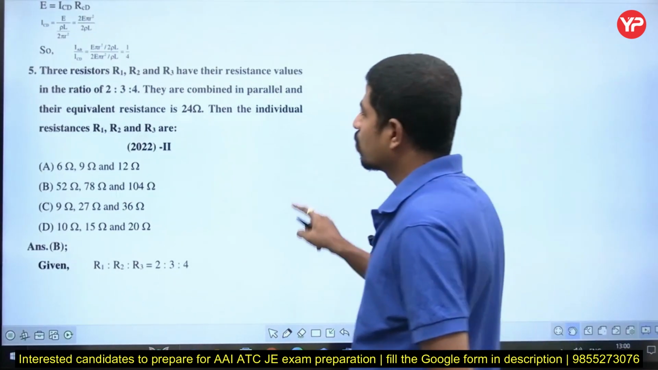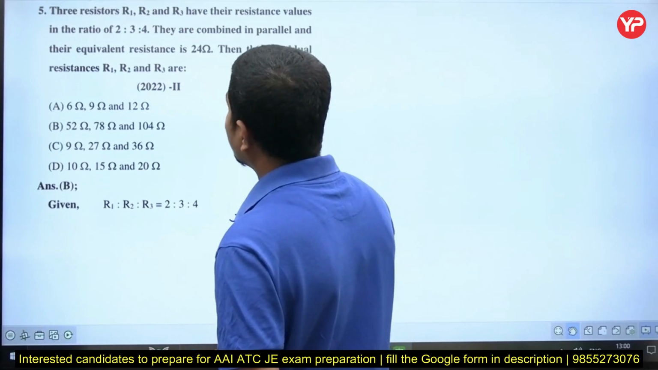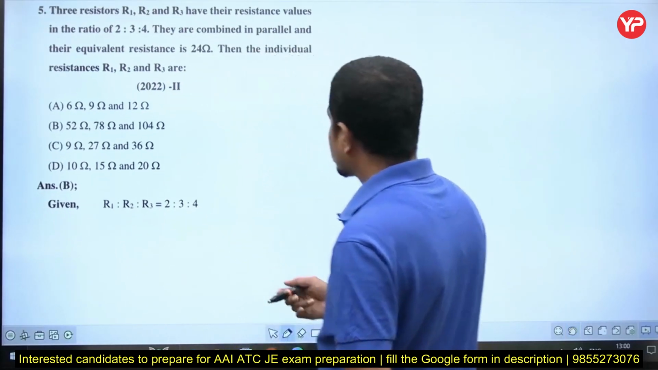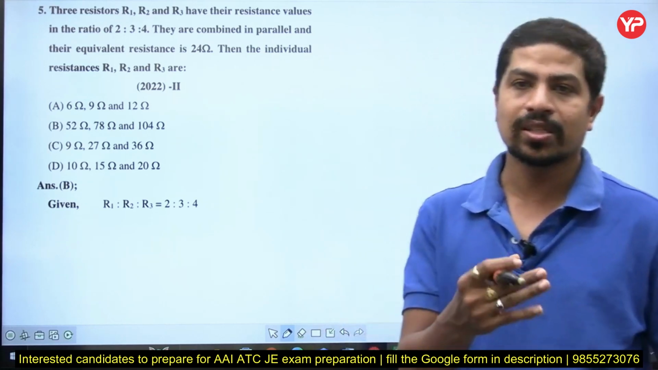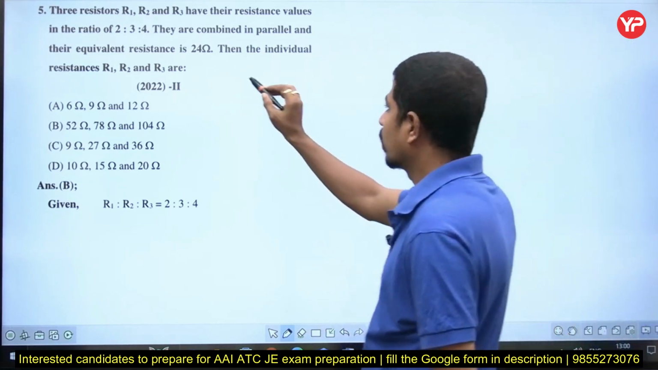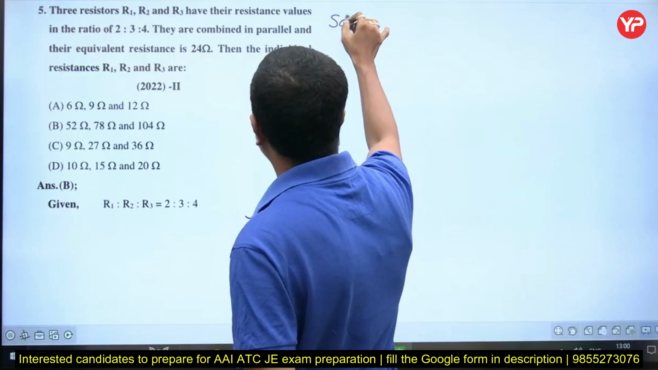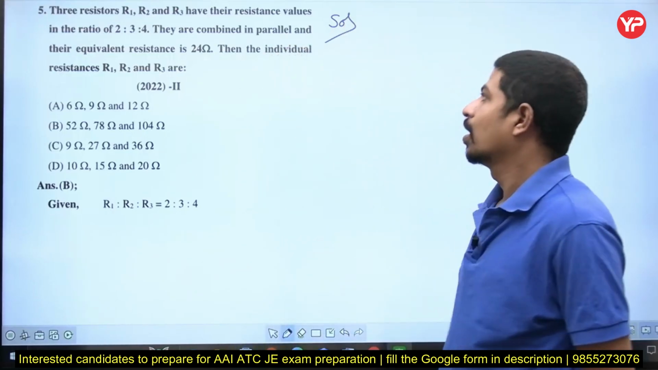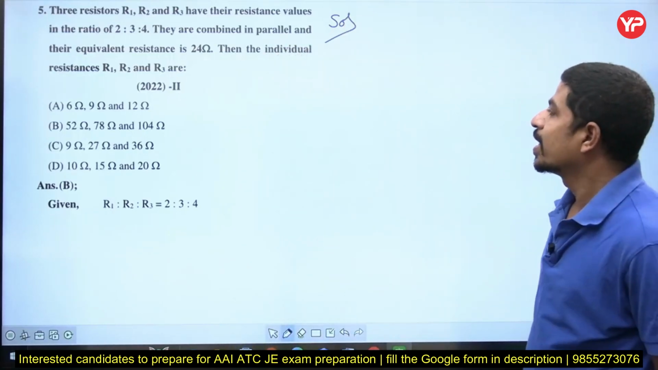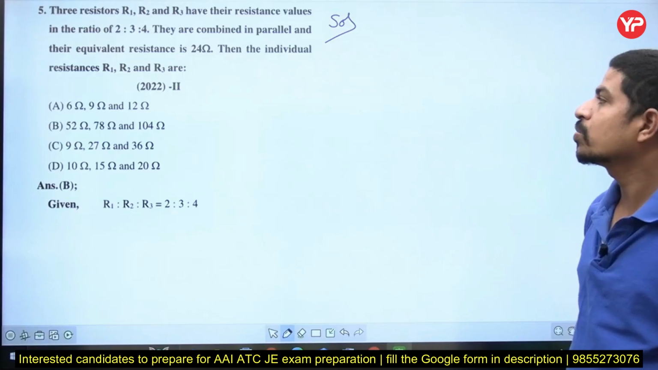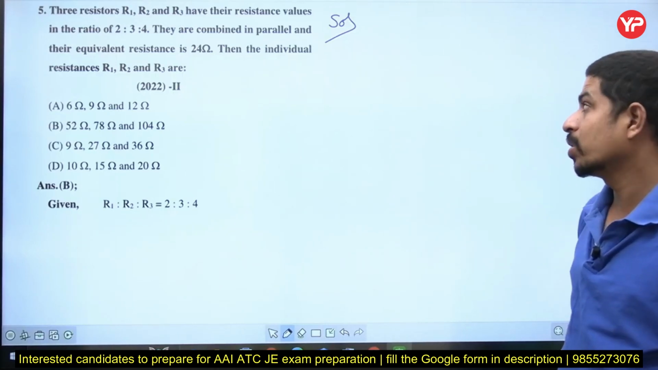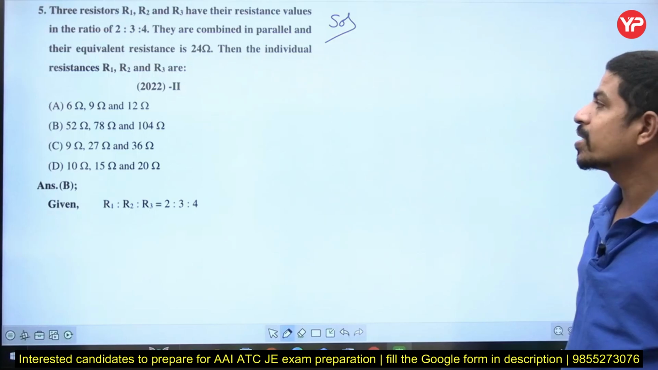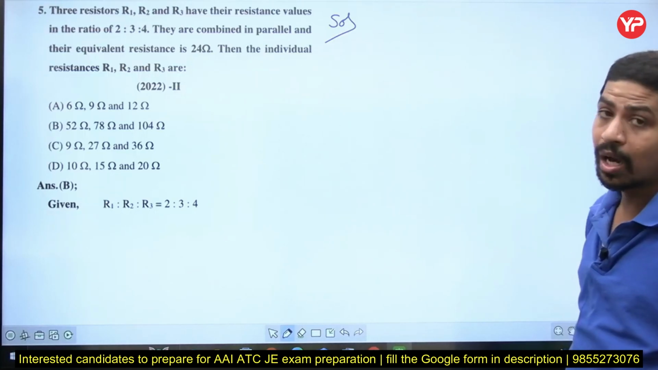Now, this 5th question, we are going to solve in a more simple way. Many people will do it in many methods, but my method is going to be completely different. Now, what is this question number 5? He is saying that there are 3 resistors, R1, R2 and R3, with resistance values in the ratio 2:3:4. They are combined in parallel and their equivalent resistance is 24 ohms. Then the individual resistances R1, R2 and R3 are.